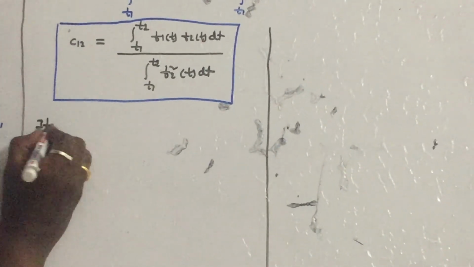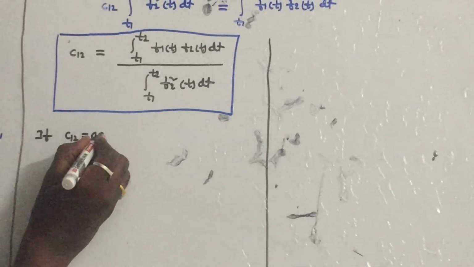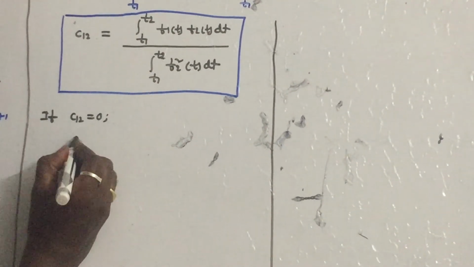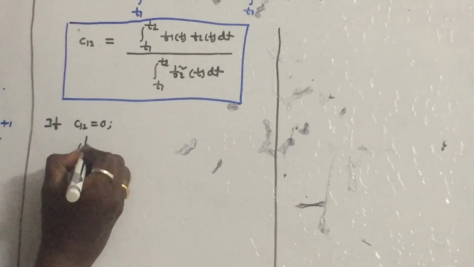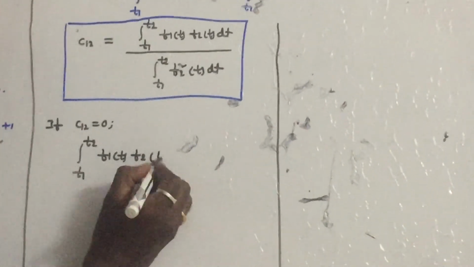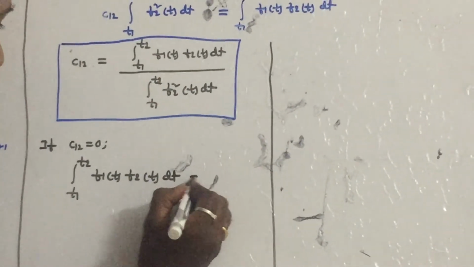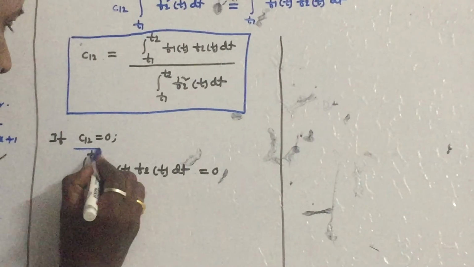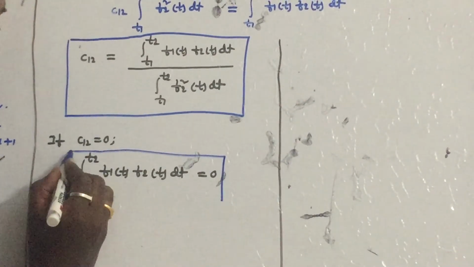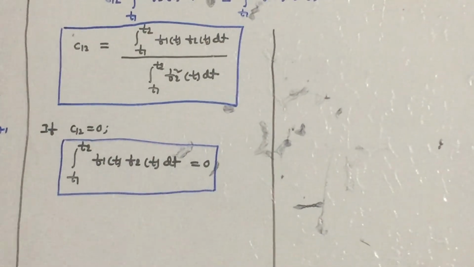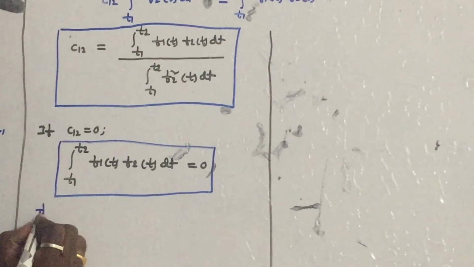So if c12 is equal to 0, let us say if c12 is equal to 0, so what happens? Then it will become integral t1 to t2 f1 of t into f2 of t dt is equal to 0. That means these two functions f1 of t and f2 of t are orthogonal to each other.